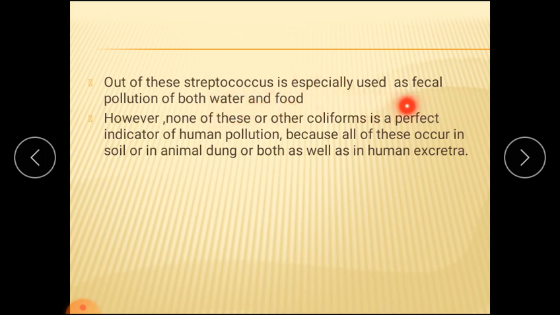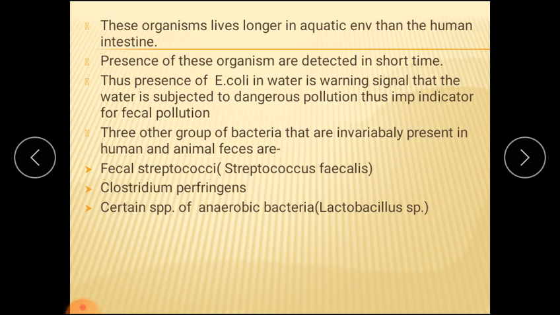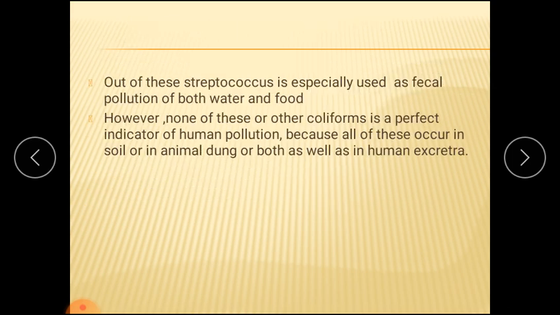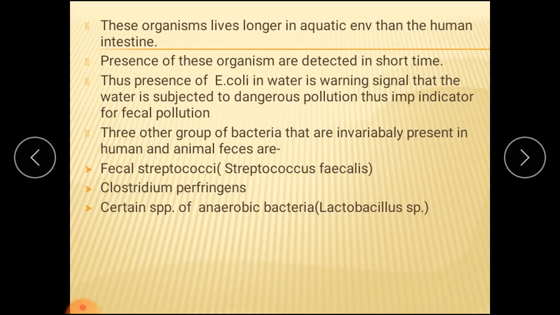But we can't tell exactly which of these three is involved in the fecal pollution, because none of these or other coliform is a perfect indicator of human pollution, because all these occur in soil, in animal dung, as well as in human excreta. Means we can't tell that out of these three which is responsible for human pollution.